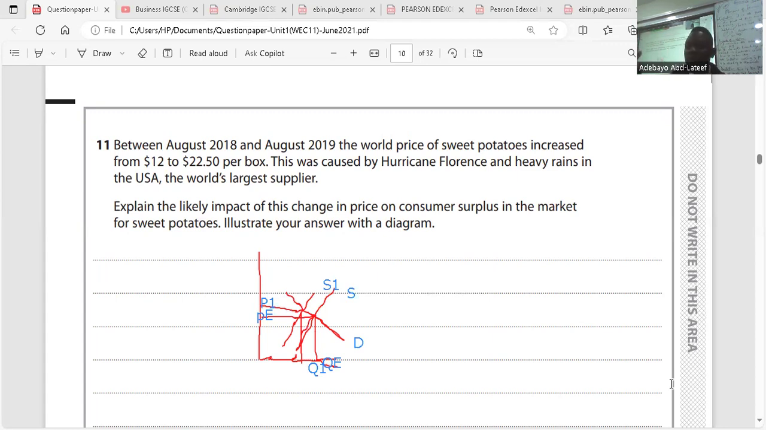So we're going to have a new graph. At the point where the graph is going to meet will be our P1, which is the new price. A shortage in supply of goods and services will increase the price of a commodity. So the price will increase from PE to P1. Supply will fall from S to S1. The quantity supplied in the market will contract from QE to Q1. Is it clear now? Great.